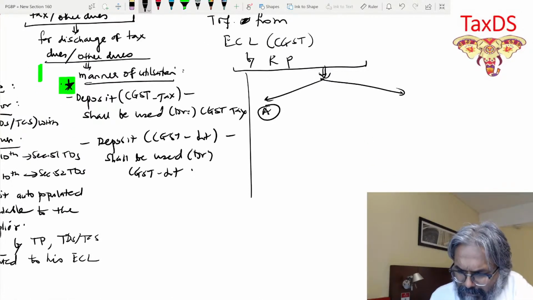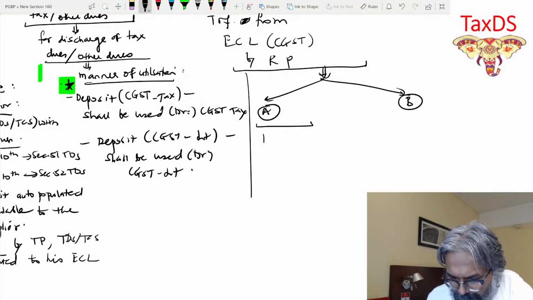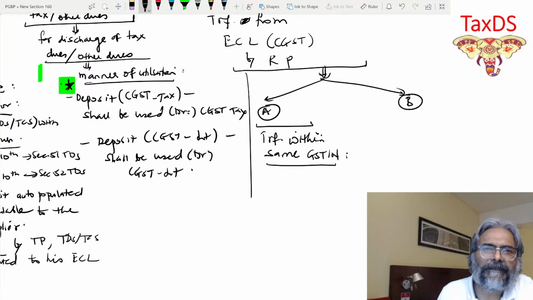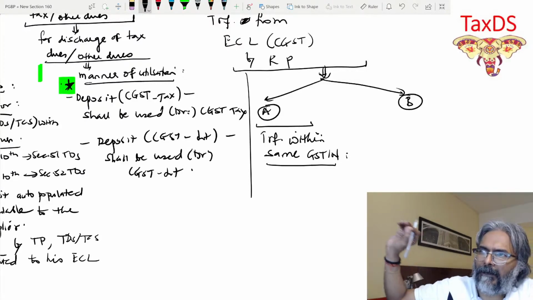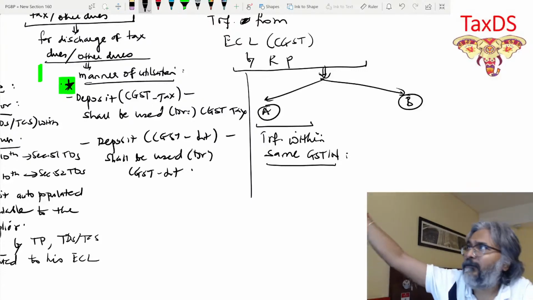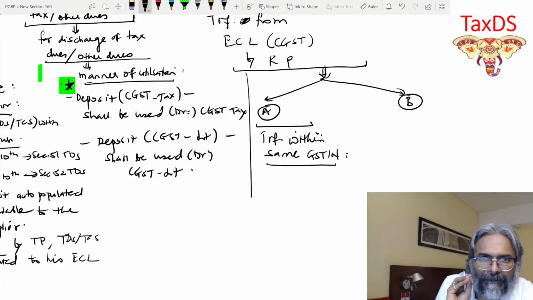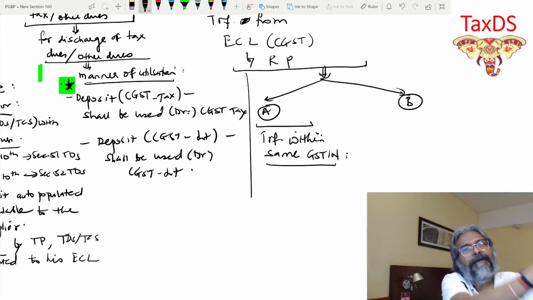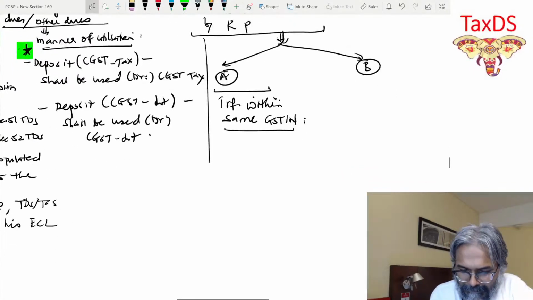In this case, there are two cases of transfer. Let's focus on the first case itself. In this case, transfer within the same GST, means the same person wants a transfer, like it's me with the same GST registration number. I want now from CGST tax and need to pay off my penalty, so I need a transfer. First they will unlock it, remove it, and then pay it off. So from the system, it has to go out now. It's like an e-refund that you're going to get.